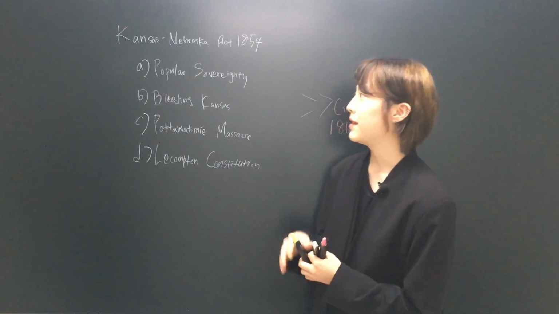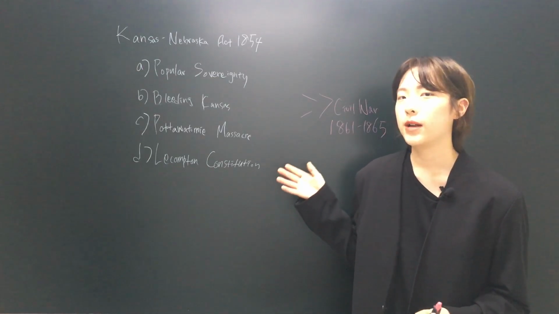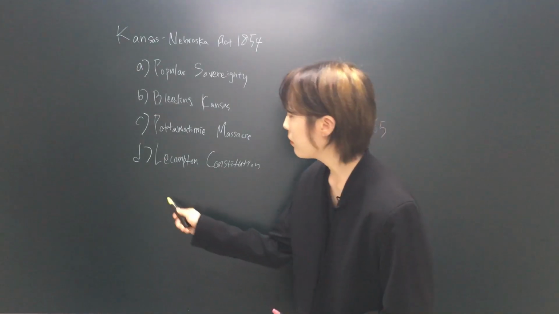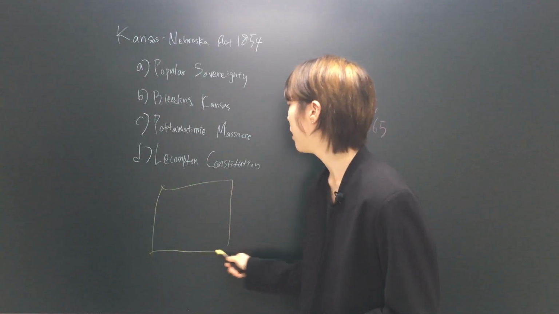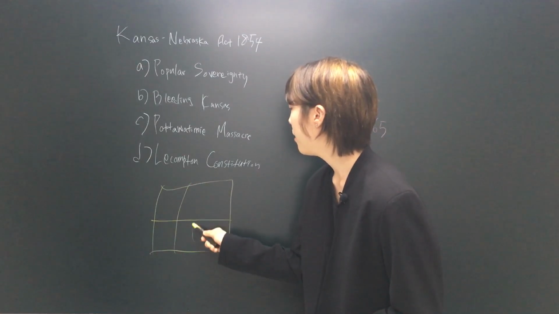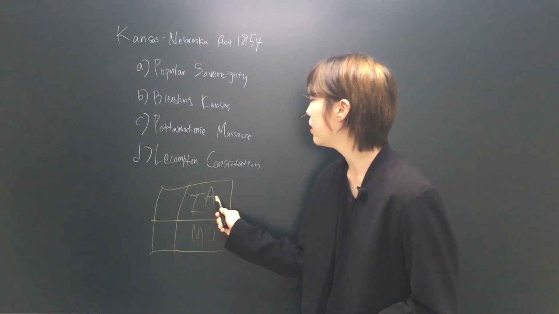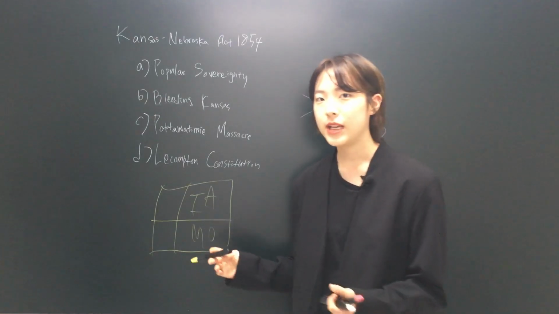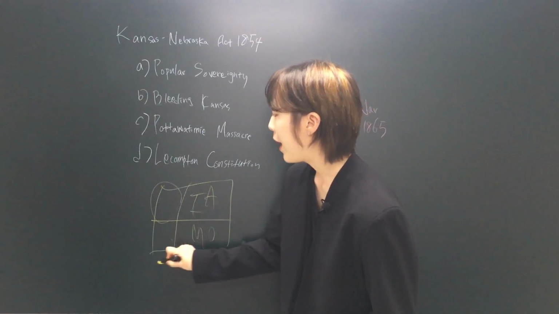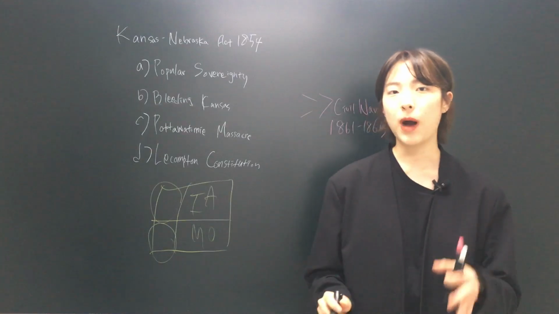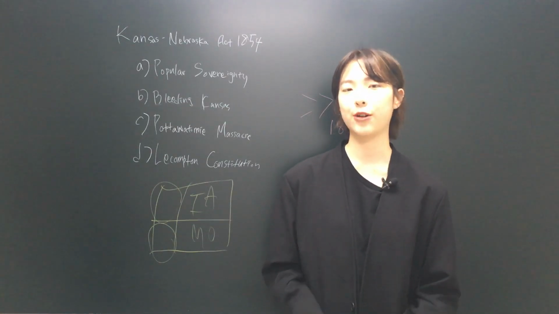So what it means in this situation is that during this time, Missouri, which was a slave state, and Iowa, which was a free state, each had an area that was on the brink of its population reaching 60,000.